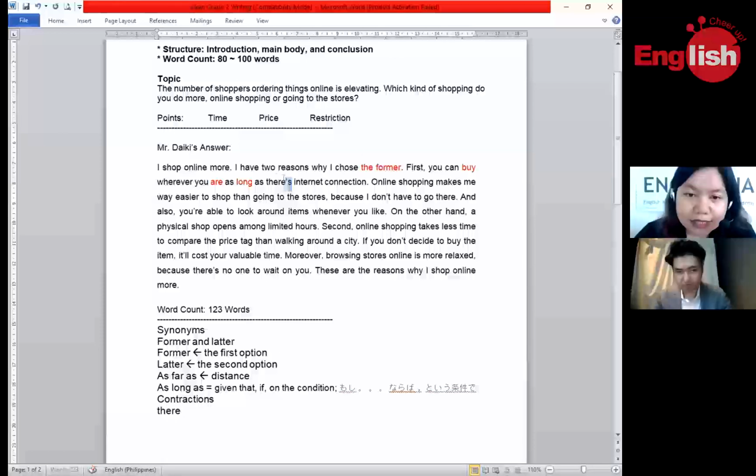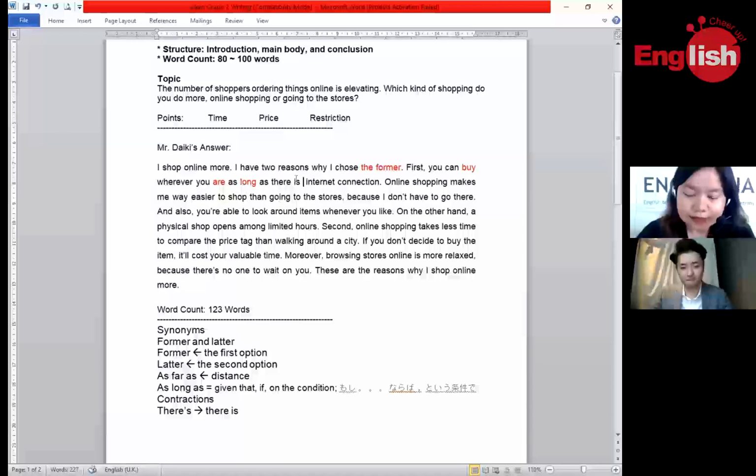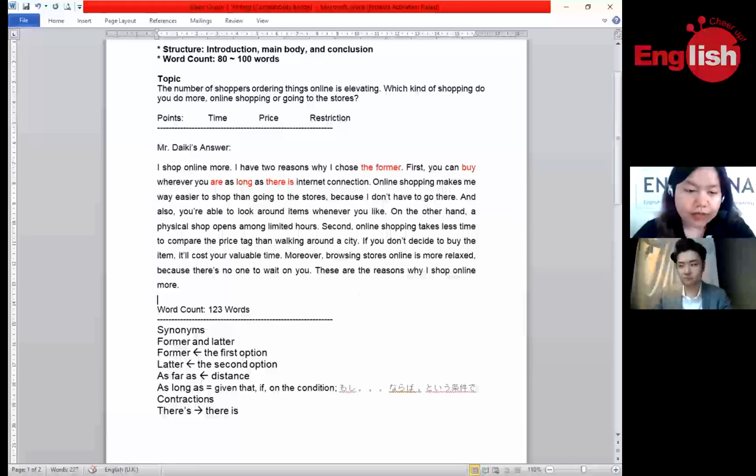Because if you're going to write it in this manner, it sounds very conversational and casual. But if we're going to write for a test, particularly a standardized test, just like the Aiken test, we have to split the contractions. So instead of writing it this way, we're going to write it like this. So let's change this one. There is. Let's highlight this one. As long as there is internet connection.